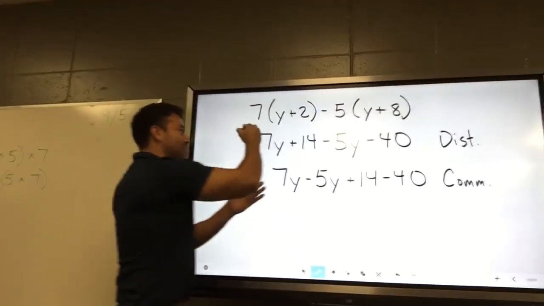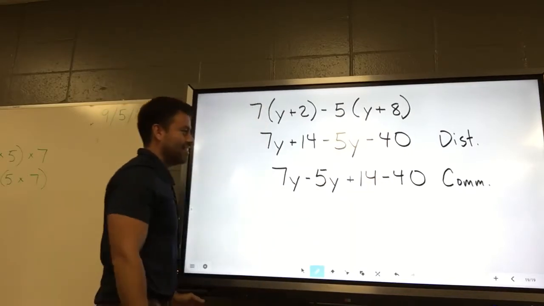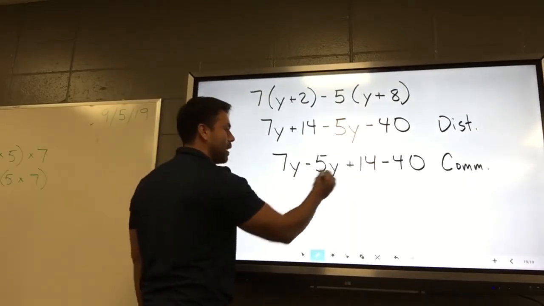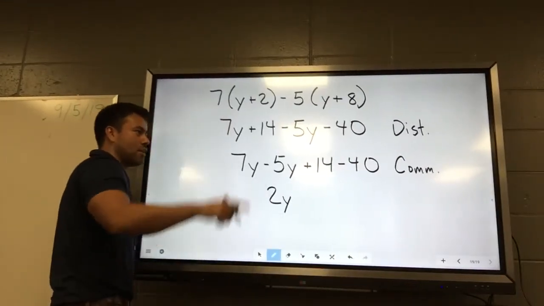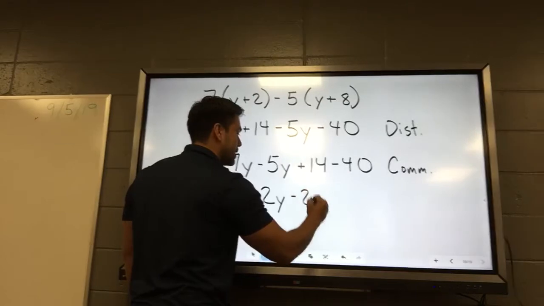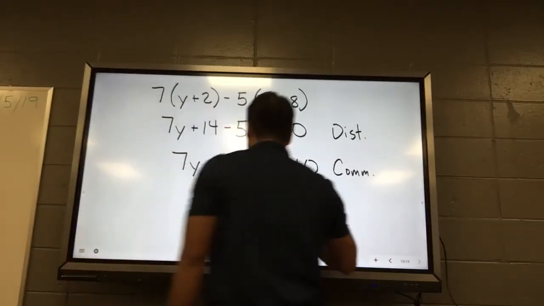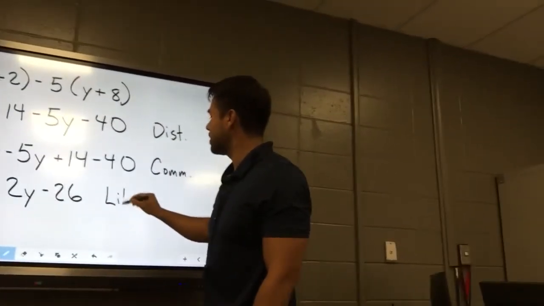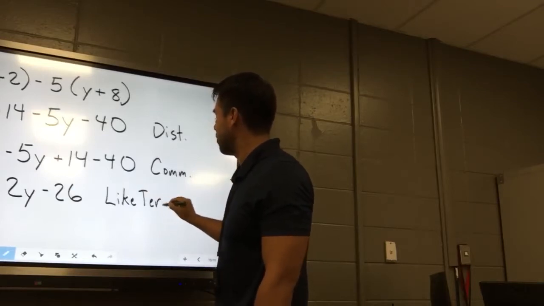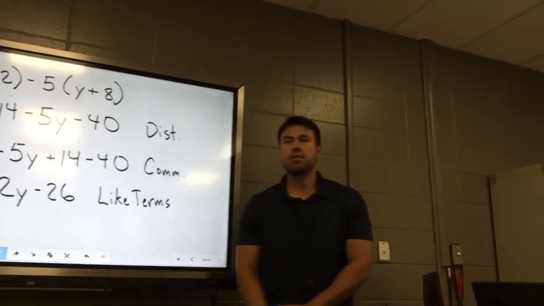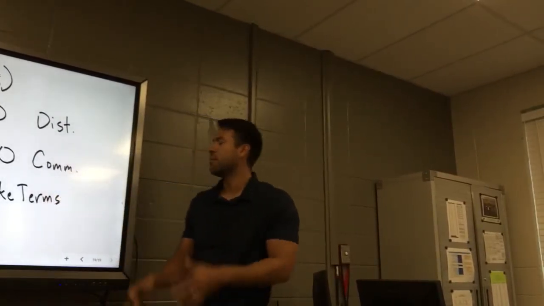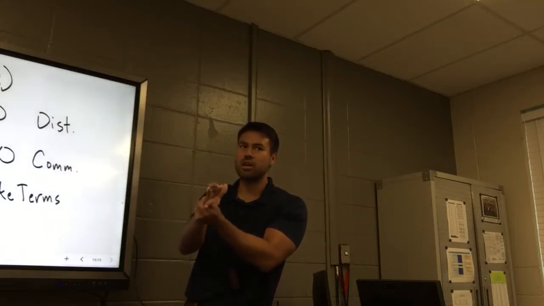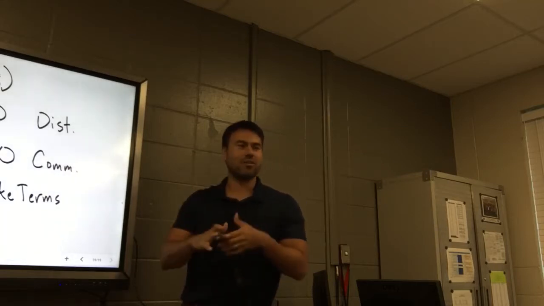You could have moved this in front, that one after. Okay, and then add these. What's 7y minus 5y? What's 14 minus 40? Oh, 14 plus negative 40, same thing. Negative 26. You just combine like terms. And technically you could say combine like terms because you could have done it by adding or subtracting, but you can also say adding because you could turn subtraction into addition. All right. This stuff is deep, guys.